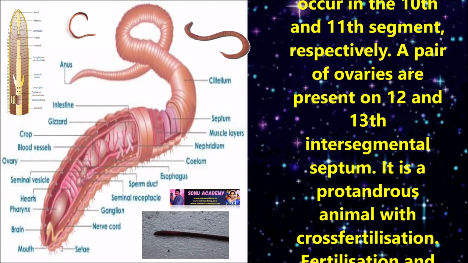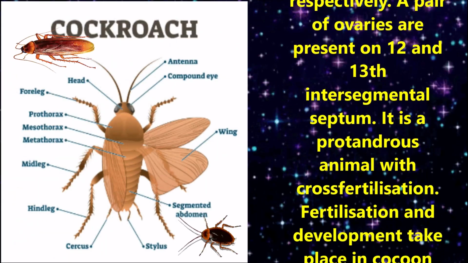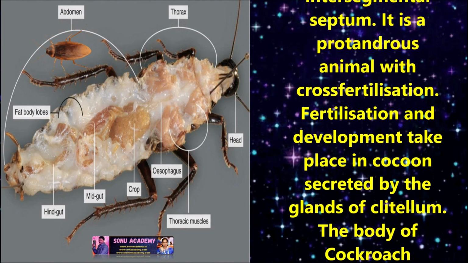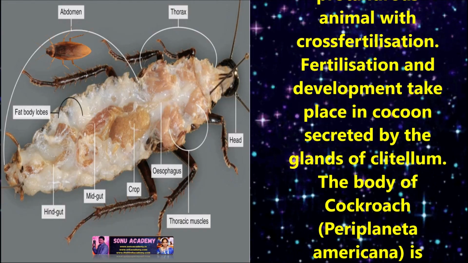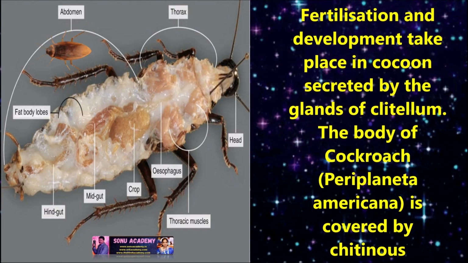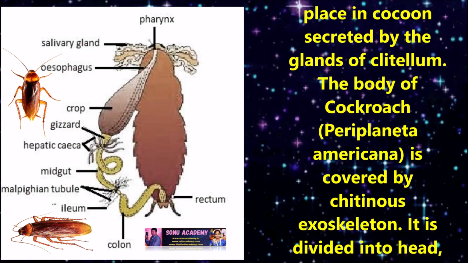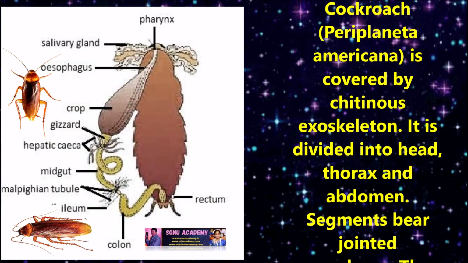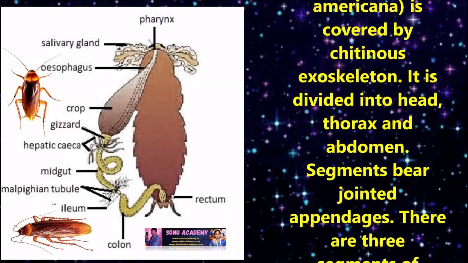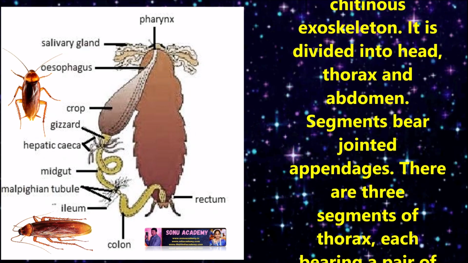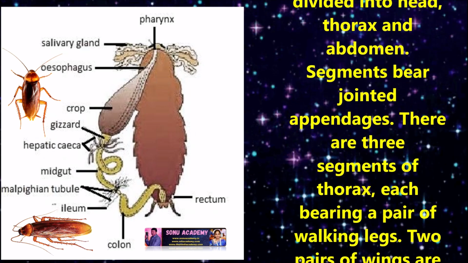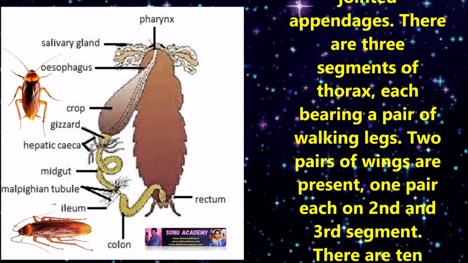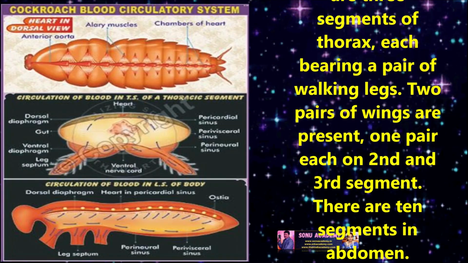Fertilization and development take place in cocoons secreted by the glands of the clitellum. The body of the cockroach is covered by a chitinous exoskeleton. It is divided into head, thorax, and abdomen. Segments bear jointed appendages. There are three segments in the thorax, each bearing a pair of walking legs. Two pairs of wings are present, one pair on each of the second and third segments. There are 10 segments in the abdomen.